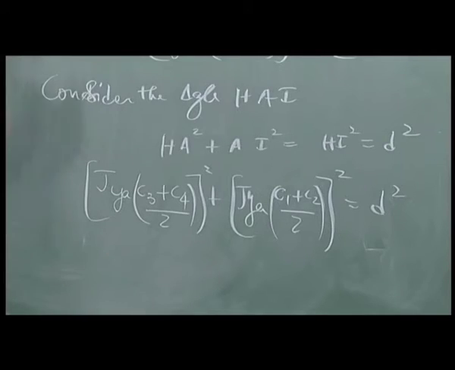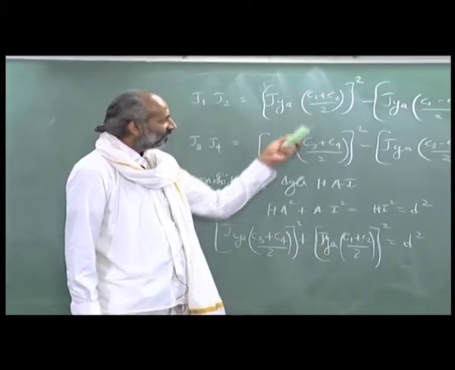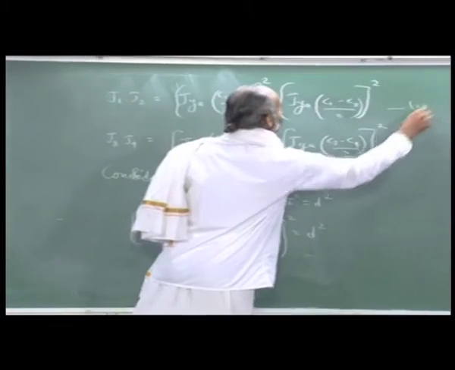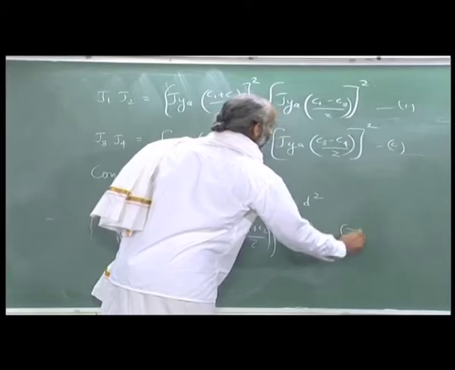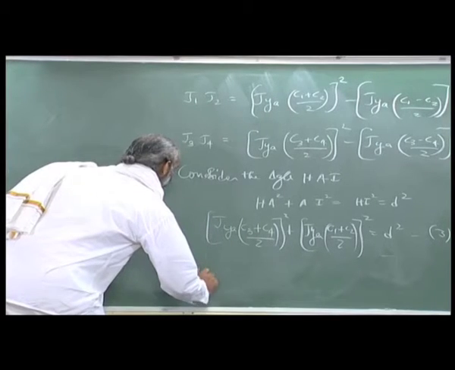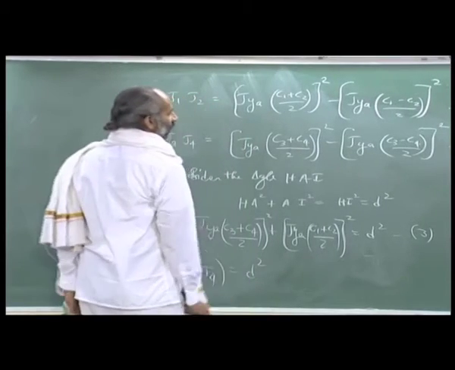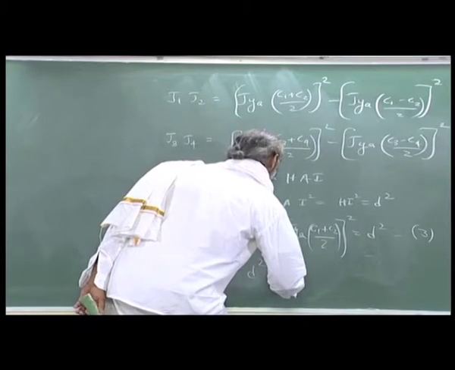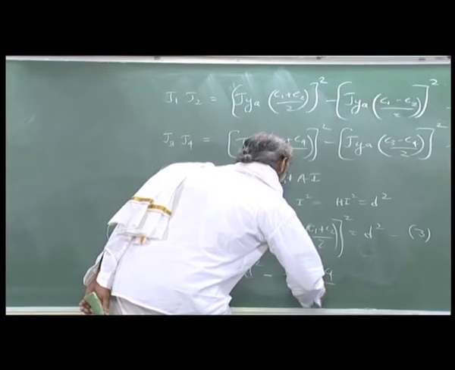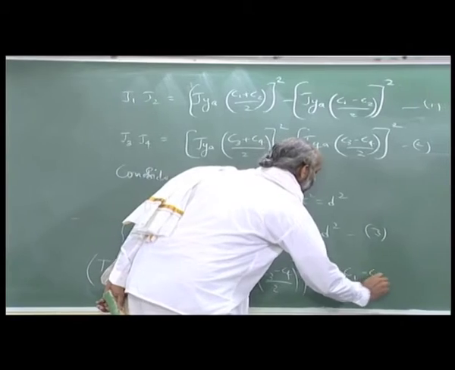So, now we have these two expressions wherein this occurs. When I add these two, this is 1, this is 2 and this is 3. So, using 3 in 1 and 2, we have J1 J2 plus J3 J4 is equal to d square minus ja of (C3 minus C4) by 2 minus ja of (C1 minus C2) by 2.